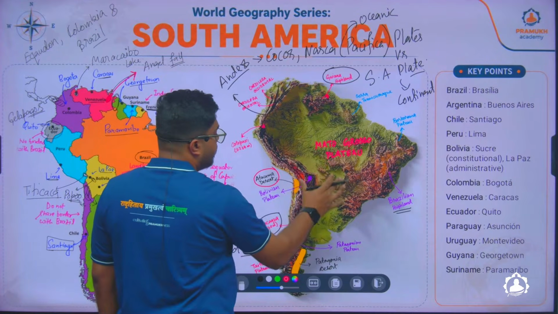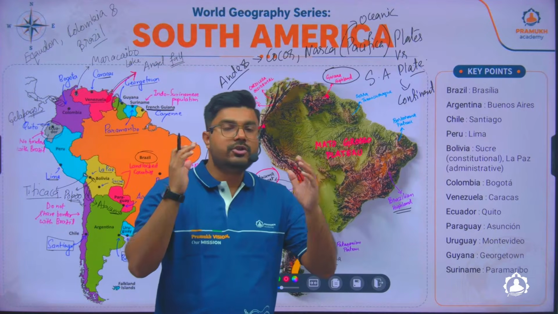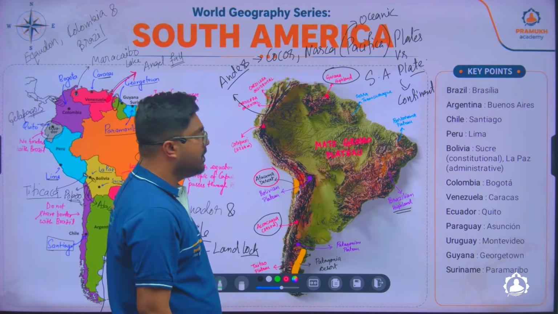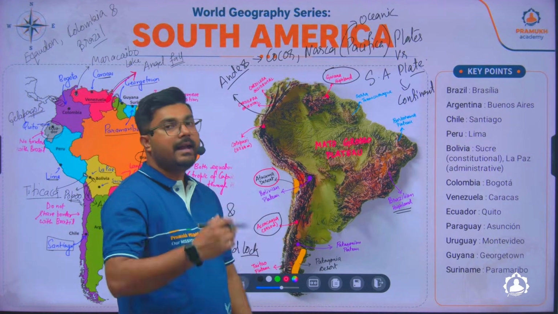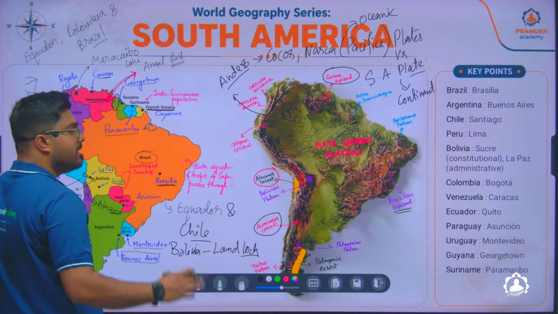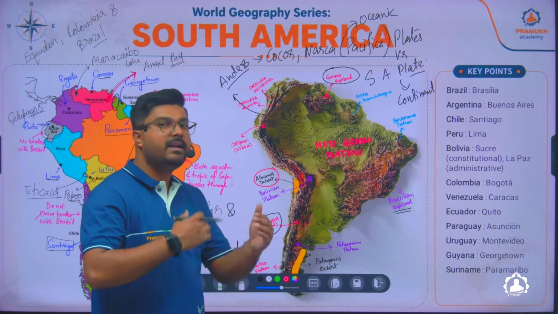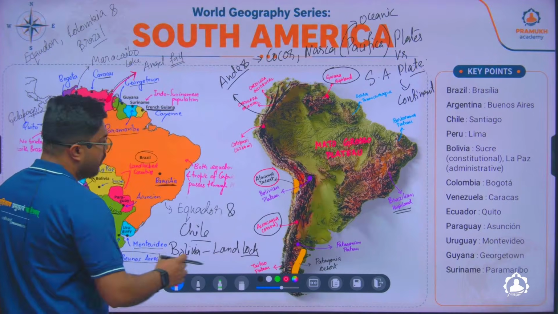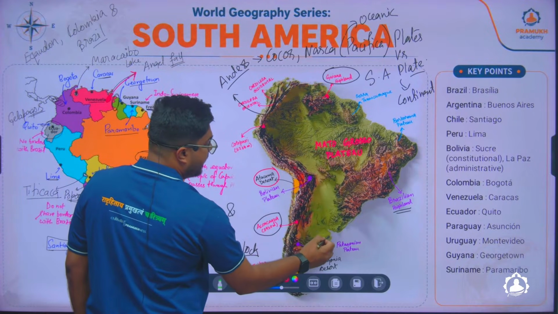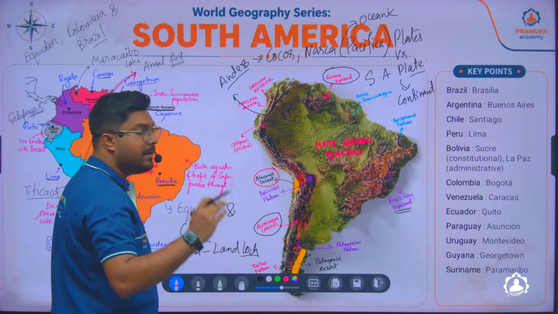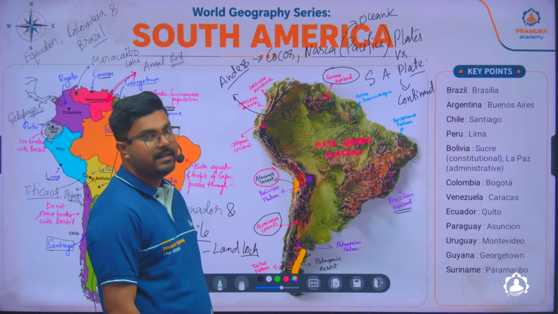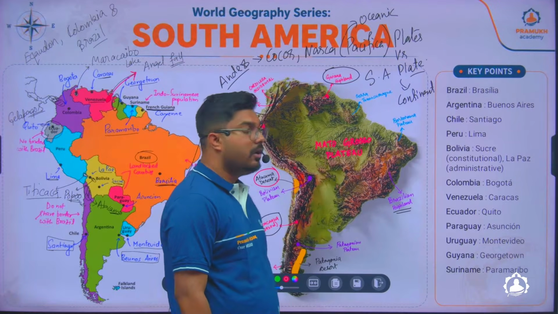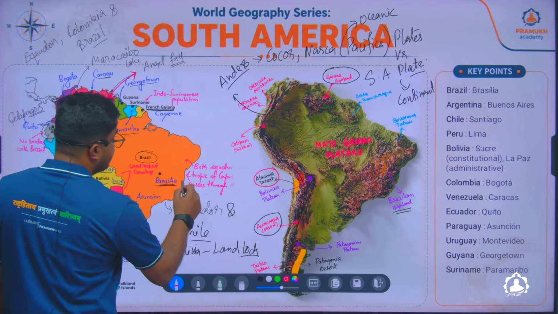So this is the overall image, or you can visualize it in your mind how exactly South America would look like. And tomorrow, if you are told to recreate an image of the capitals of this country, just remember the location of the capital and you can recreate an image of how that particular area would look. Now you can say that apart from the Argentinian region of Buenos Aires, where it is located here, most of the capitals are located in high hills, like Brasilia in high hills. There was one capital of Brazil in the older days, which was Rio de Janeiro, and Rio de Janeiro is located somewhere in the coastal region.